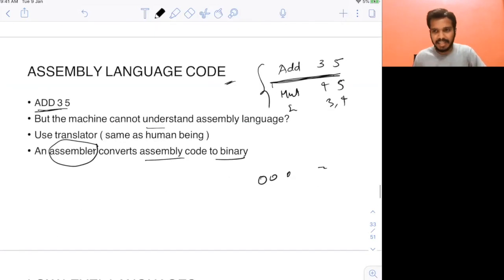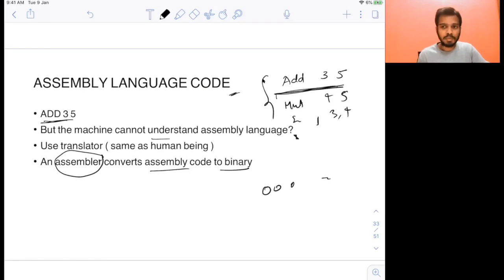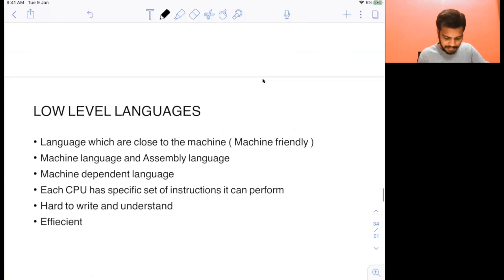But of course, understand this. This is also very tough, right? Writing the instruction itself is easier than writing the binary code or the machine code, but it's still very tough, right? Writing add 3, 5, multiply. Now let's move on to the next part, that is low-level languages.